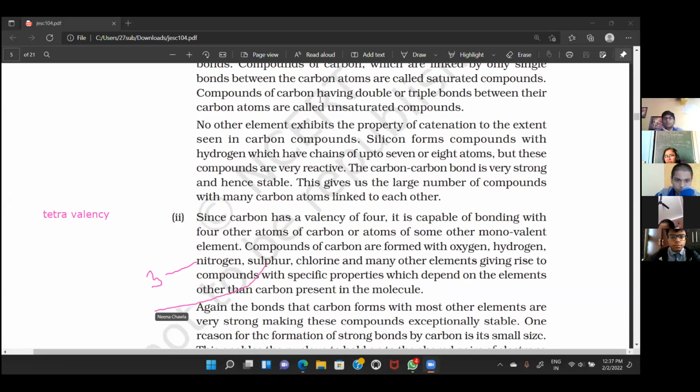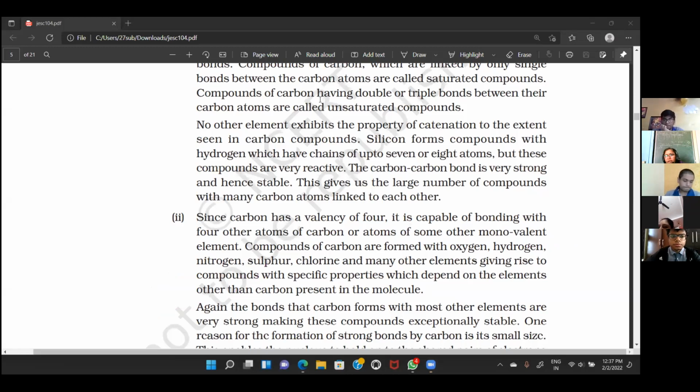What is the valency of sulfur? 2. So it is known as divalent. If I ask you to give an example of monovalent, ma'am, chlorine, fluorine, hydrogen, they are all monovalent, right? So they are showing monovalency. So carbon can make compounds with any of these through single, double, or triple covalent bonds. Thus, it becomes its unique nature.